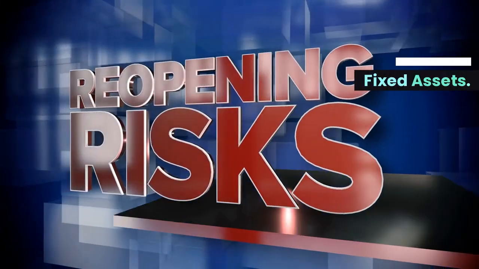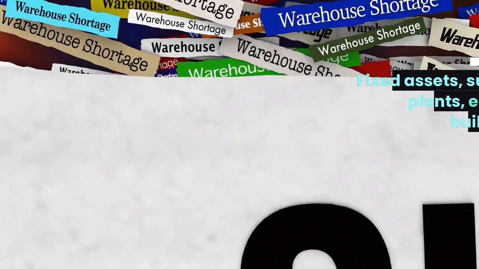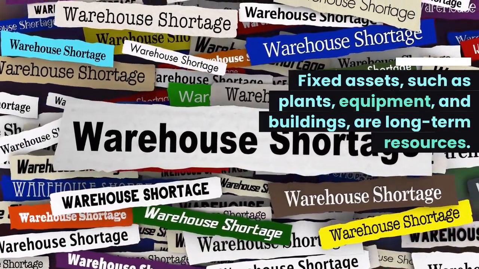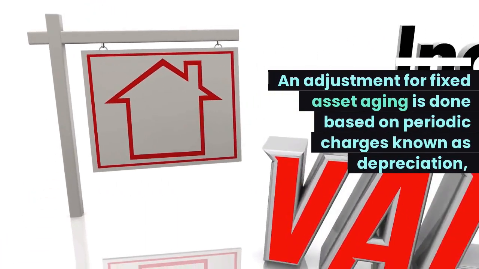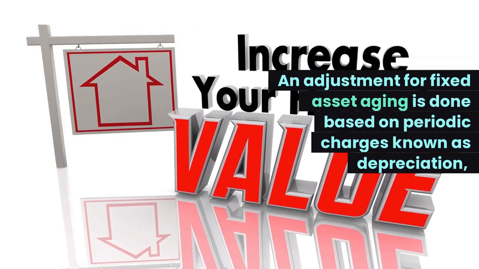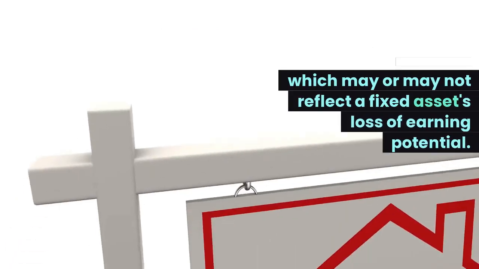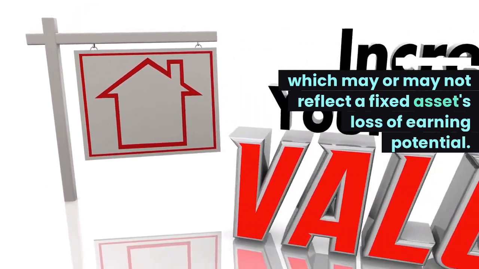Number 2. Fixed assets. Fixed assets such as plants, equipment, and buildings are long-term resources. An adjustment for fixed asset aging is done based on periodic charges known as depreciation, which may or may not reflect a fixed asset's loss of earning potential.